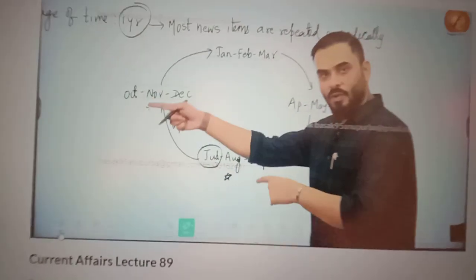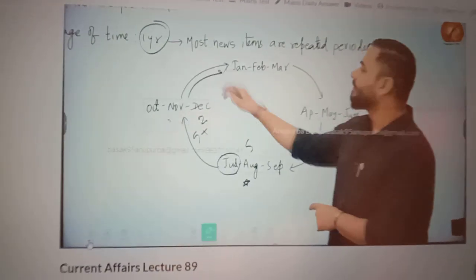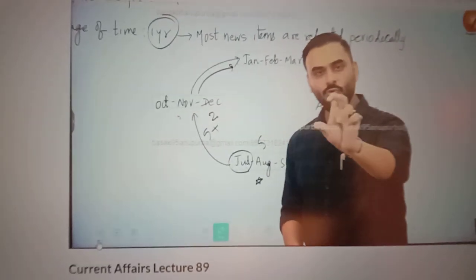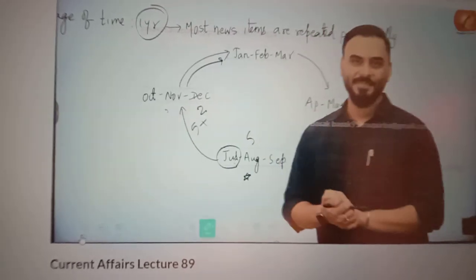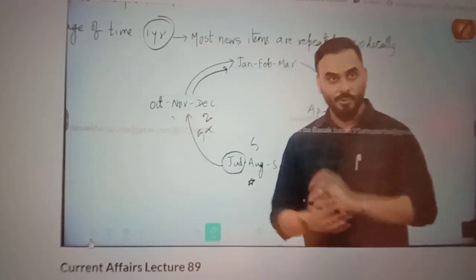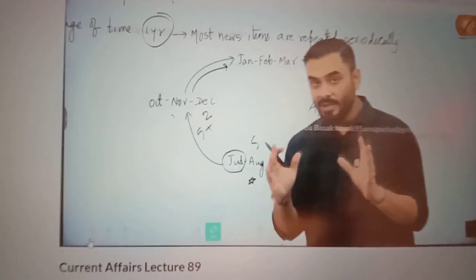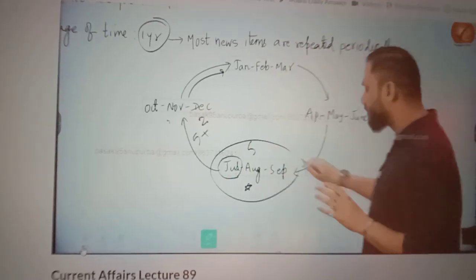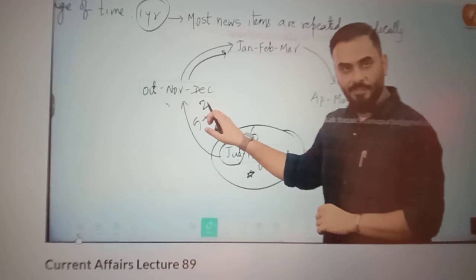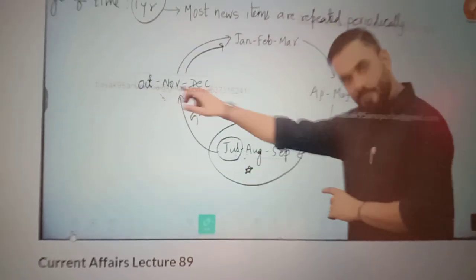Which means every quarter, something from the previous quarter, important points are repeated. Similarly, in this quarter, these points will be repeated. So if you are doing 1 year of newspaper, actually you are doing close to 1.5 years of newspaper automatically. One of the problems that we face during our preparation is this: suppose, God forbid, you are not well or you are busy in your optional, and you could not read newspaper and current affairs in July, August and September. For some reasons, you should start your newspaper from October, November and December by remembering this logic that whatever news is coming here, some important points from here will be repeated here.